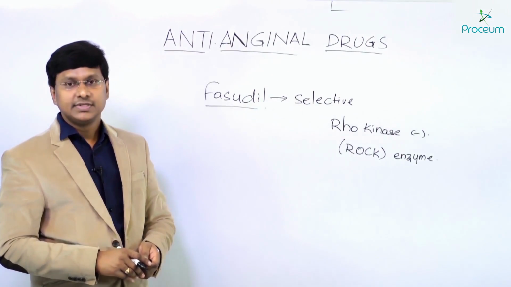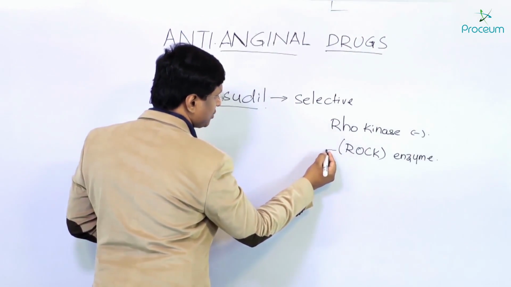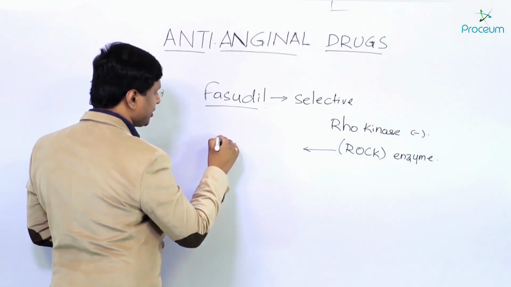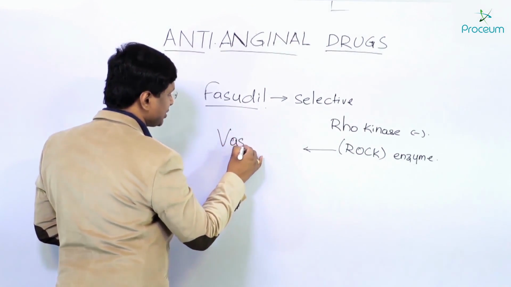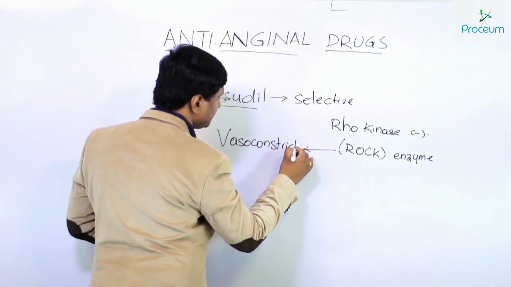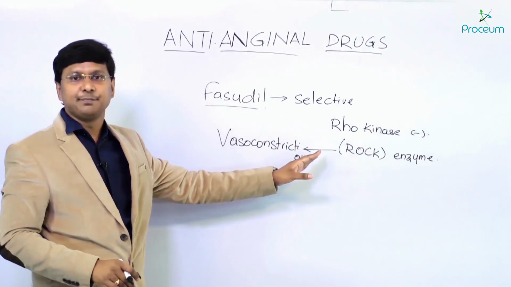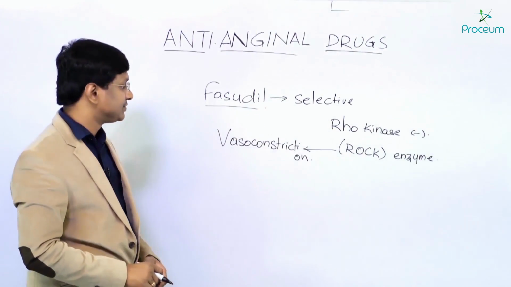What does this ROCK enzyme do? It plays an important role in vasoconstriction.